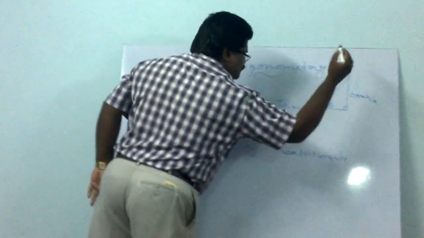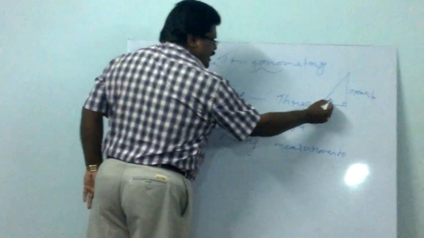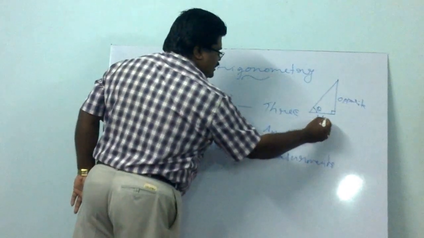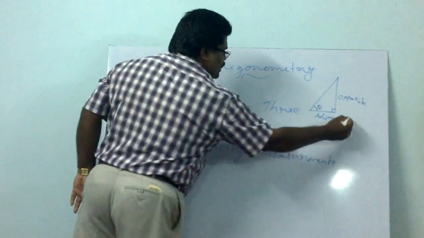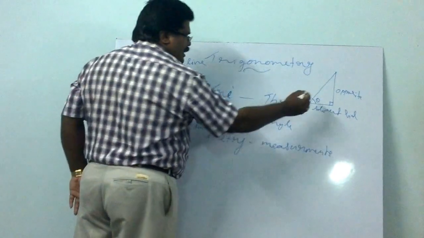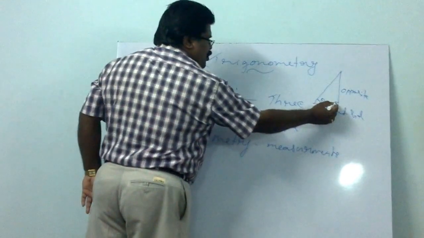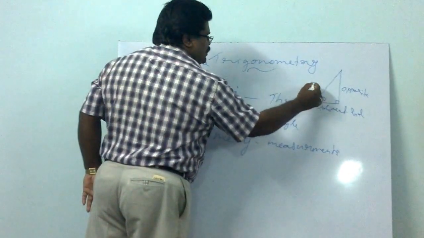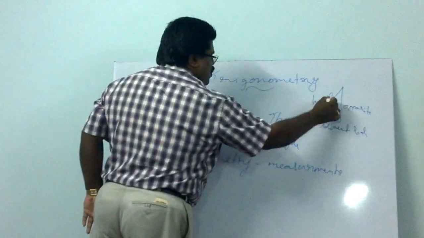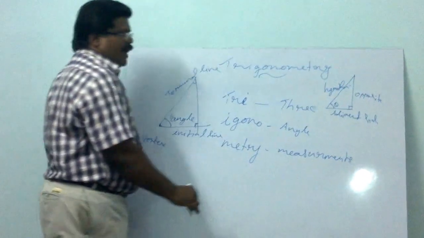The side nearby the angle, the touching side, is known as the adjacent side. And as you already studied in the geometry chapter, the side opposite to 90 degrees is known as the hypotenuse, the longest side.